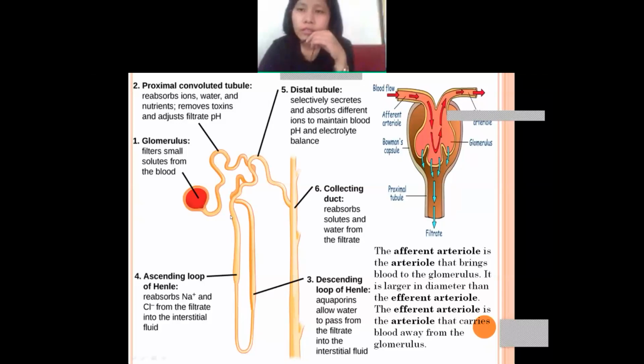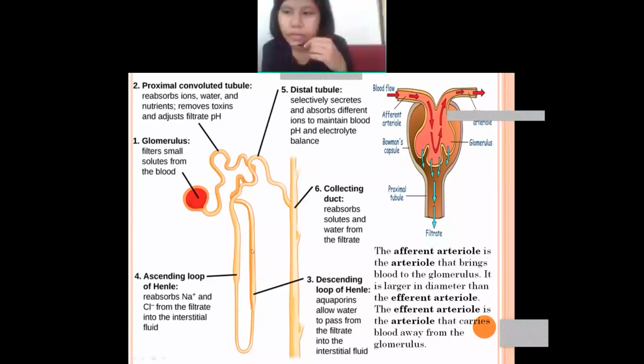Okay, so now let us discuss the nephrons. So this is the structure of nephrons, and the first structure that you will find is the glomerulus. So this is the glomerulus. First, let us discuss the structures, then we will discuss one by one again clearly.